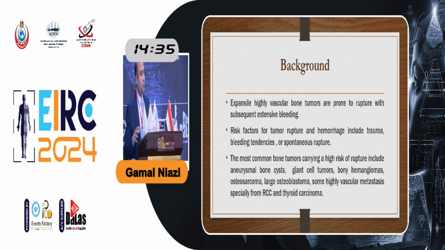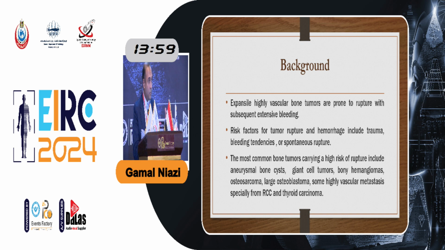The large, the very expansile, the rapidly growing, the highly vascular bone tumors are prone to rupture, either spontaneously, accidentally, or by a trauma. In these cases, we can imagine a patient presenting with acute swelling or acute pain or even blood loss. The orthopedic surgeon is confused. What can he do? The lesion is very vascular and has a rich blood supply, and therefore the role of the interventional radiologist will come here to do emergency embolization in such tumors.